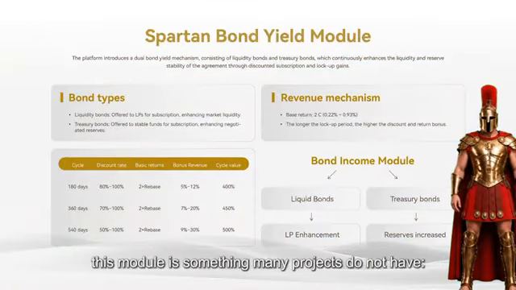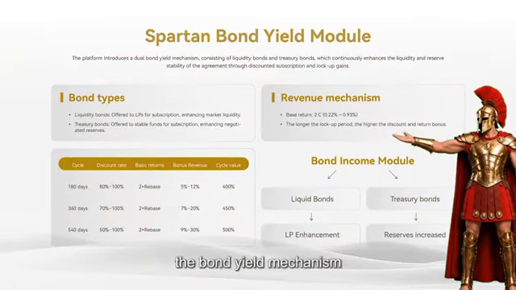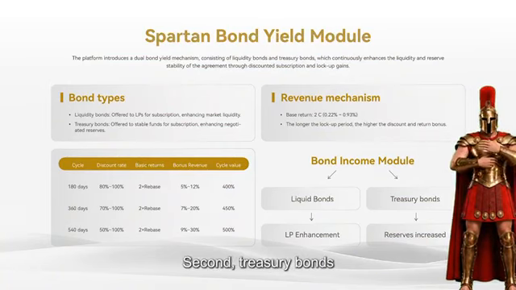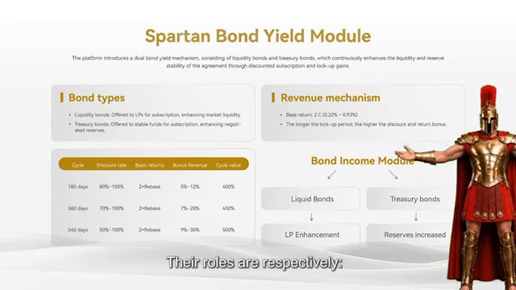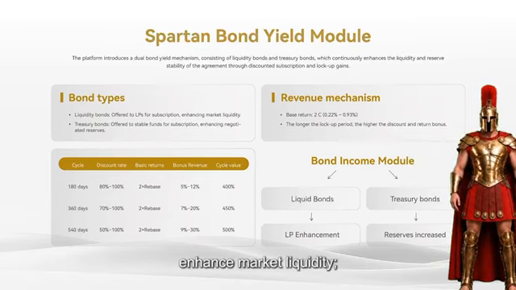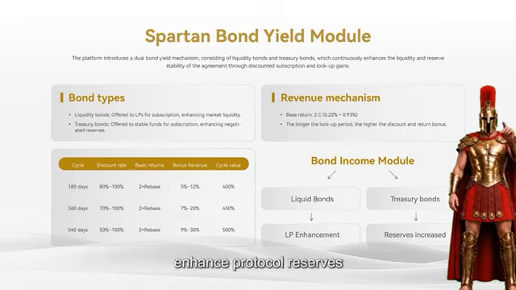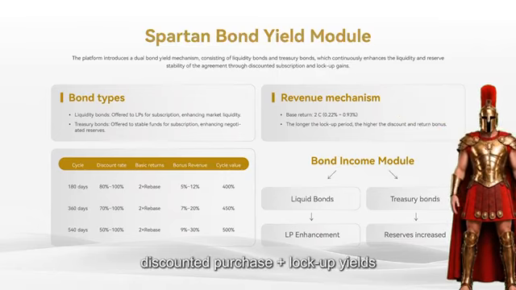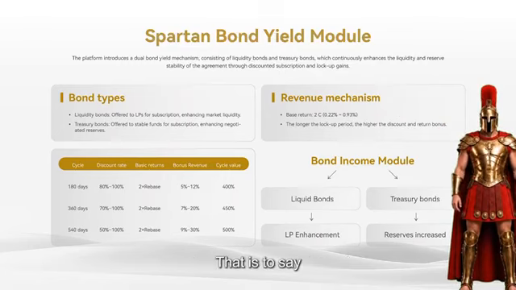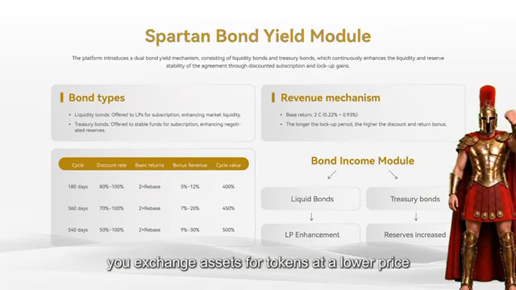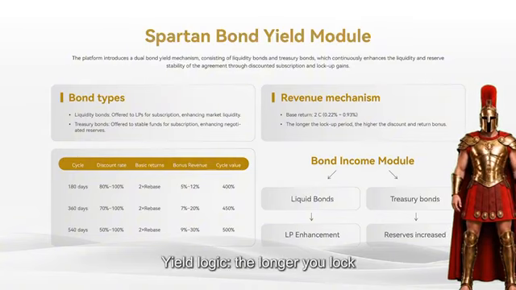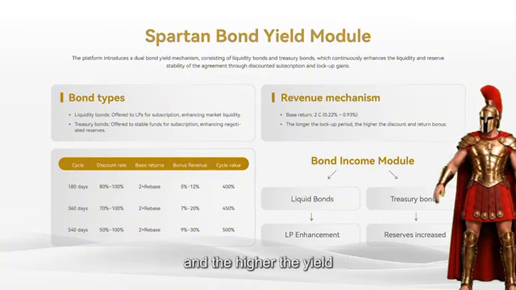Next, this module is something many projects do not have: the bond yield mechanism. It is divided into 2 types. First, liquidity bonds. Second, treasury bonds. Their roles are respectively: liquidity bonds enhance market liquidity; treasury bonds enhance protocol reserves. Participation method: discounted purchase plus lockup yields. That is to say, you exchange assets for tokens at a lower price, while requiring lockup. Yield logic: the longer you lock, the greater the discount, and the higher the yield.